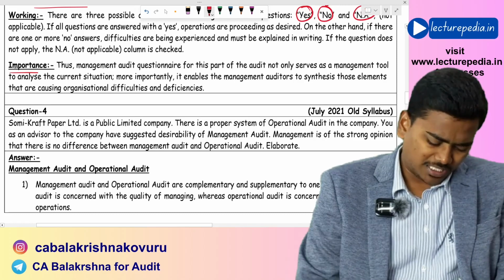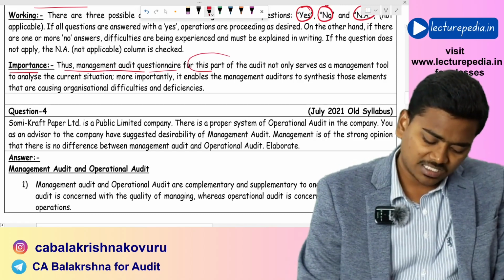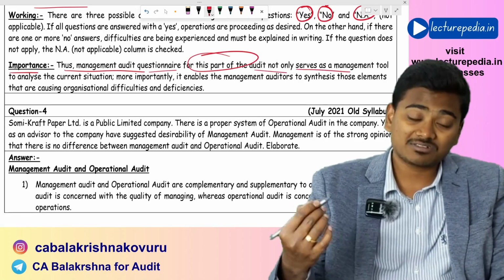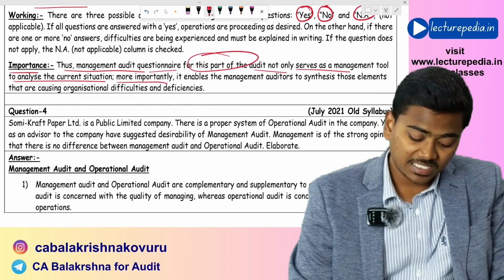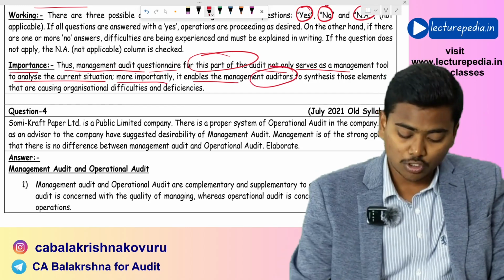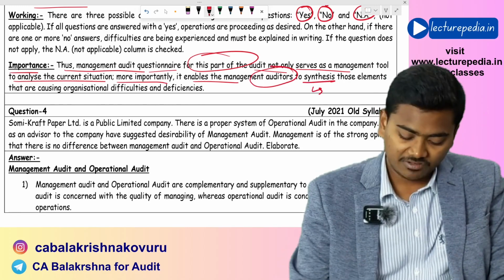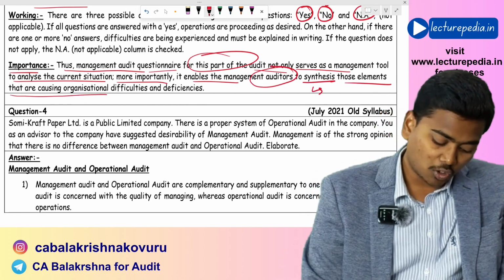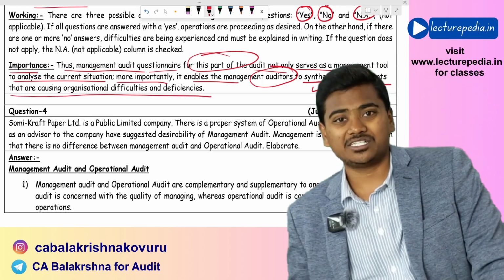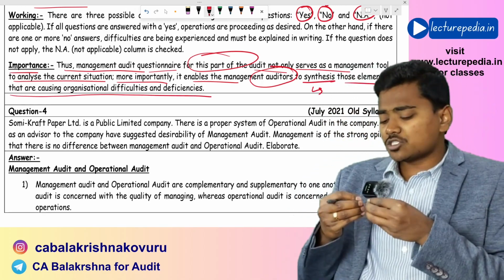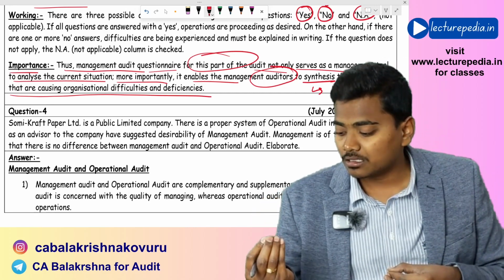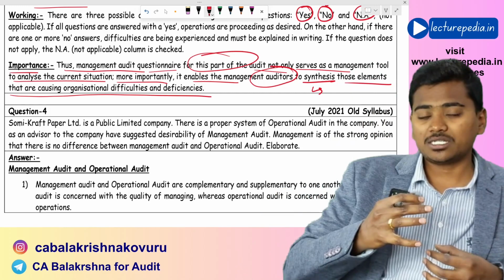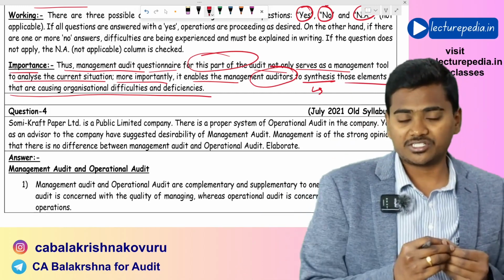Next, importance. The management audit questionnaire for this part of the audit not only serves as a management tool to analyze the current situation, but more importantly, it enables the management auditor to synthesize, that means to identify those elements that are causing organizational difficulties and deficiencies. There could be various small problems that are causing these management deficiencies, operational deficiencies.